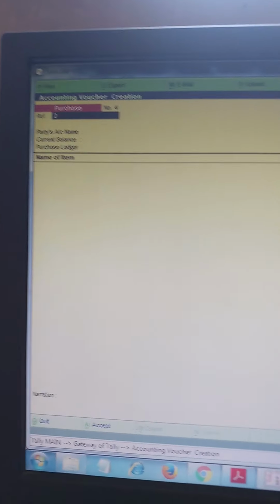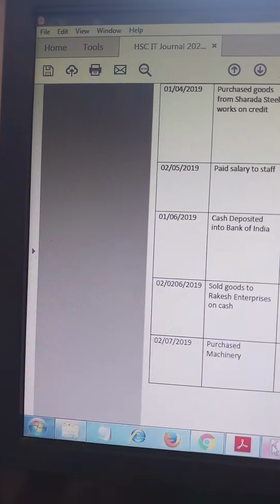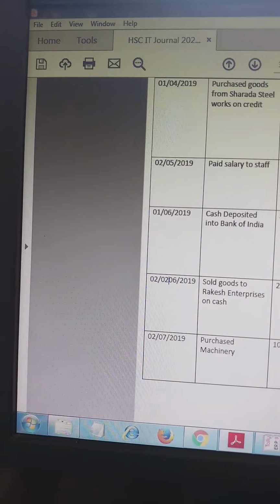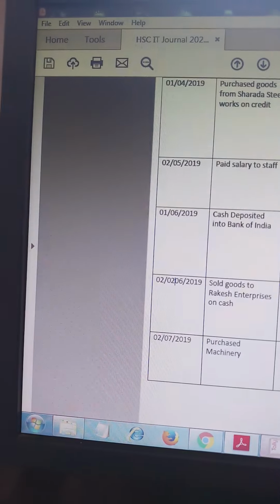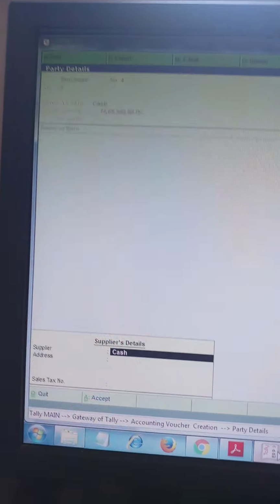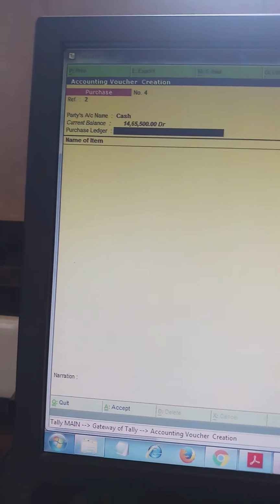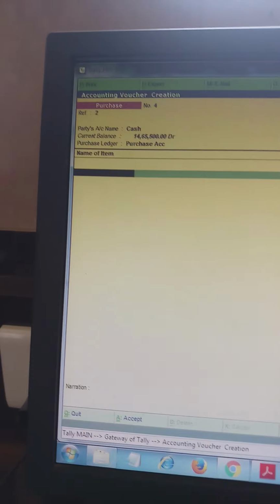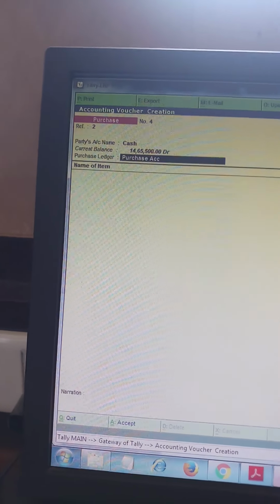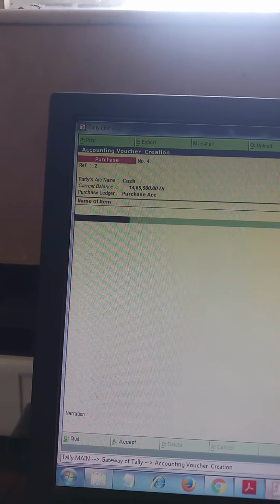So I am putting here reference number 1 and see the transaction. Purchase account debit to cash account. Okay, so here it is cash account credit and machinery debit. So here I am pressing Alt C to create machinery.